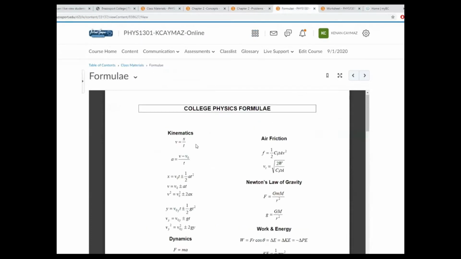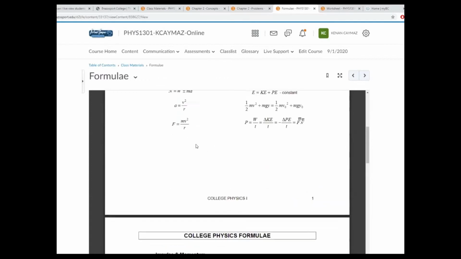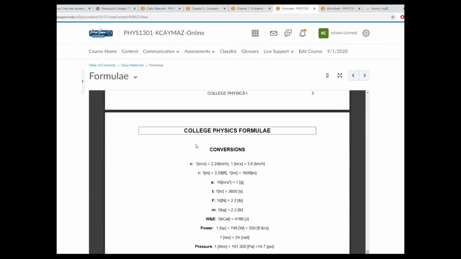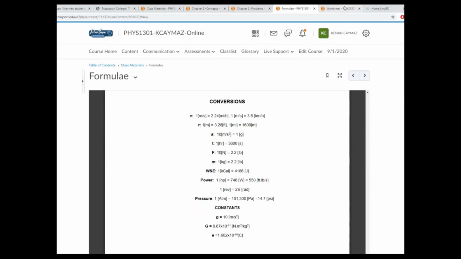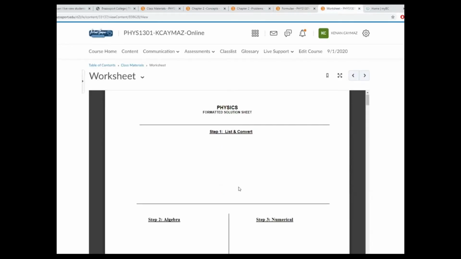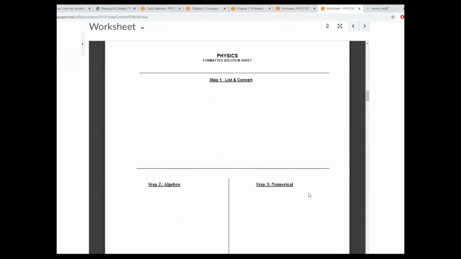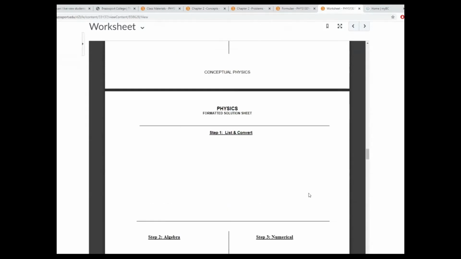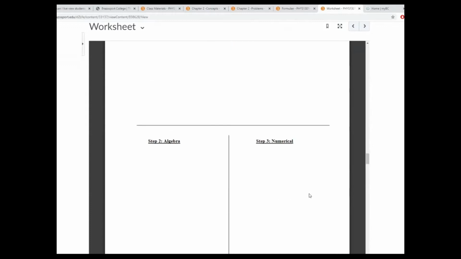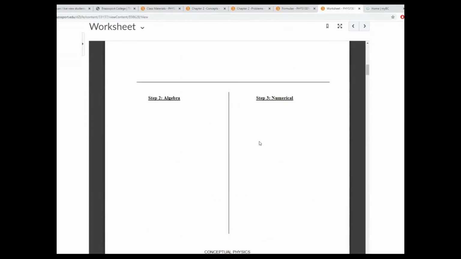The formula sheet is like that, and if you scroll to the very last page, you will have the conversions. The worksheet is the one that you need because I'm going to format your solution, so it's going to look like this. You can print this, or if you have a tablet, just plug it into the tablet so you can solve problems using the worksheet.